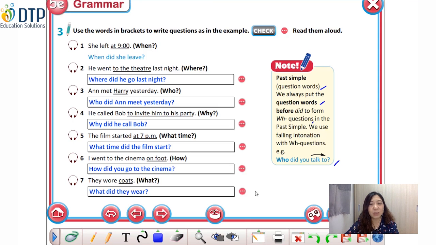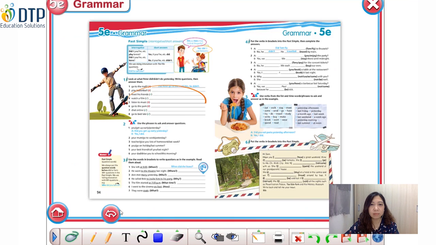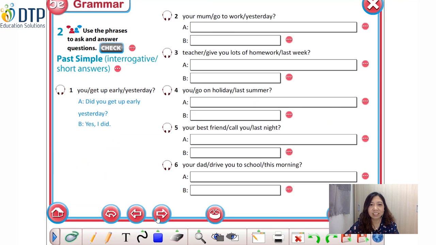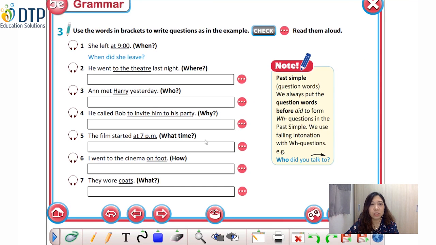Excellent! So we have finished all the exercises today in this lesson. Okay, so that is the end of our lesson today. Today we have learned how to make interrogative and short answers for yes-no question in past simple. Besides, we also learn how to make WH questions in past simple. And don't forget, we use falling intonation with WH questions.